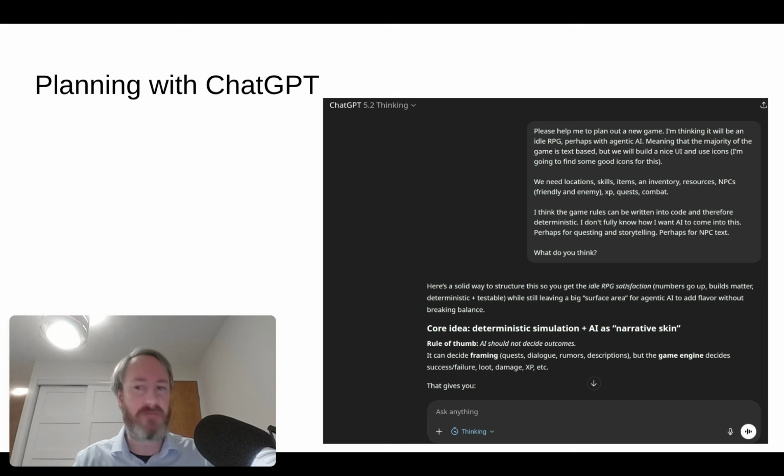That's all the tool call stuff. And then I said, I want the game to have locations and skills, items, inventory, resources, NPCs, experience points, quests, combat, the usual things that you expect from an RPG. And I think ChatGPT has understood what I was asking and was able to produce a number of documents for me.